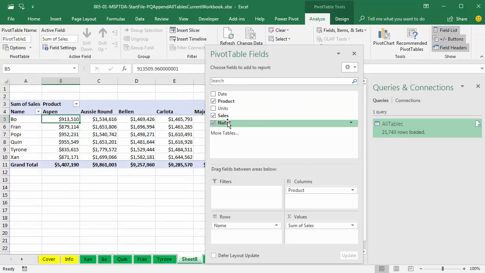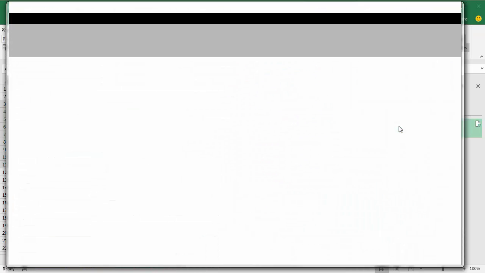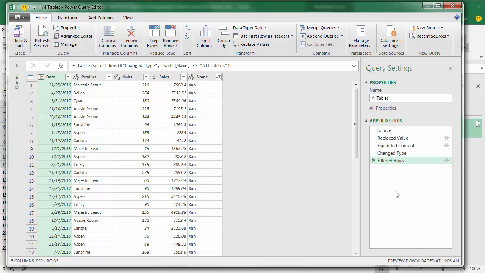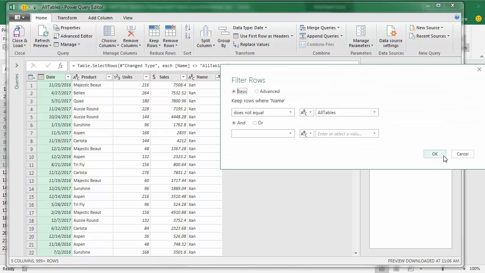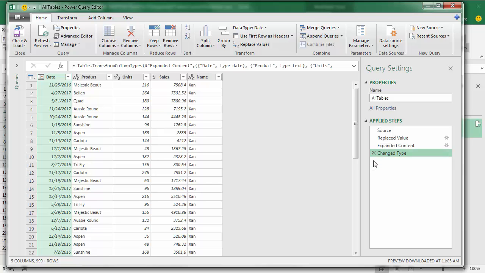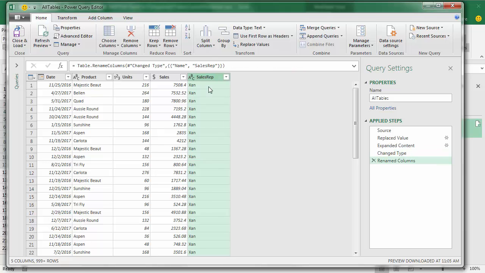I don't like that name there because it's really sales rep, so I'm going to come back to my query, double-click, and then add a step. Actually, now that we have loaded to the pivot table cache, we do not need that step. Remember, double-clicking that to open it, that was where we filtered out all tables. We do not need that, so I exit out. Now I'm going to double-click and call this Sales Rep and Enter.